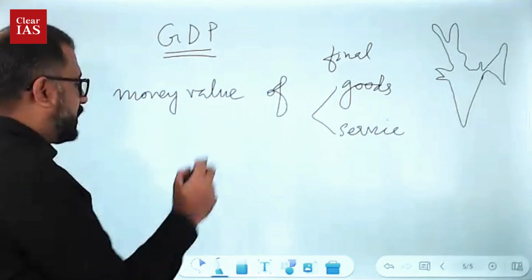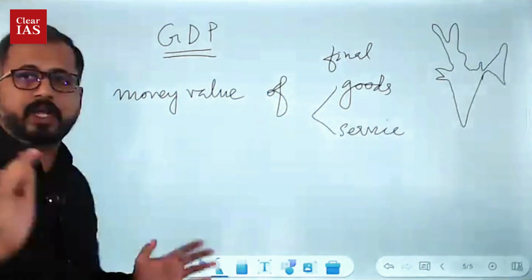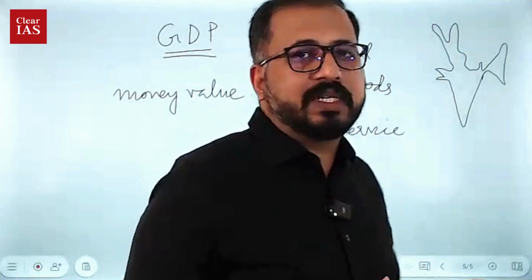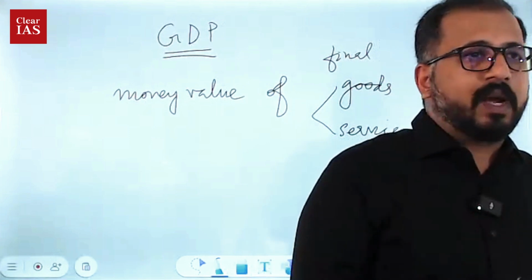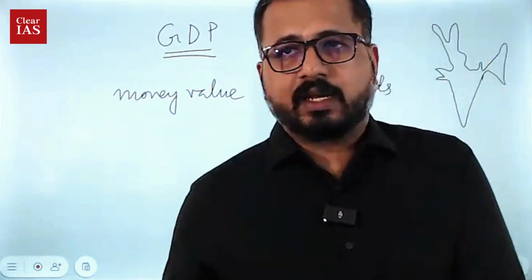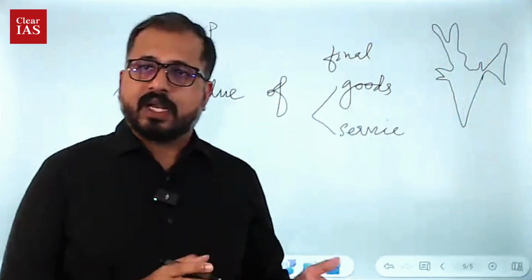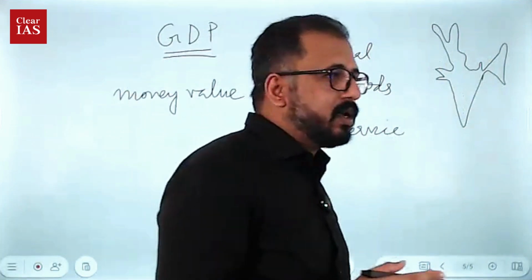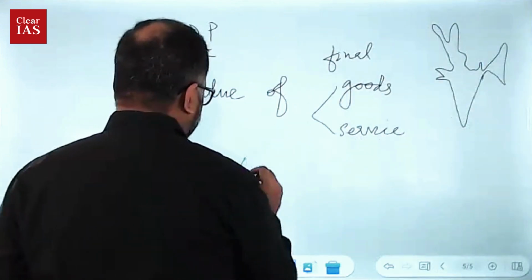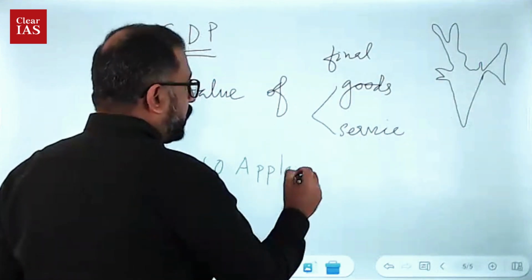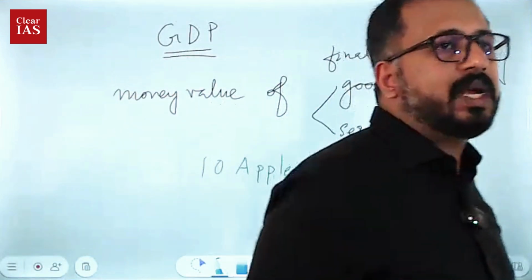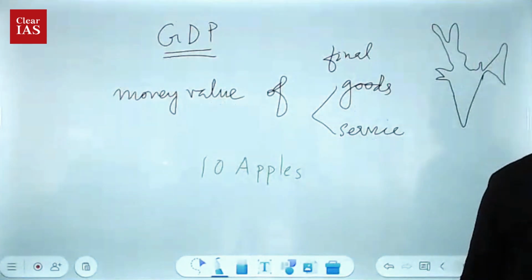So, in India, suppose in one particular year, with respect to economics, we usually use the term financial year. That is from April 1st of one year to March 31st of the next year. So that is one financial year. In one particular year, let's say India produced 10 apples. Suppose the only production in India that year is 10 apples.